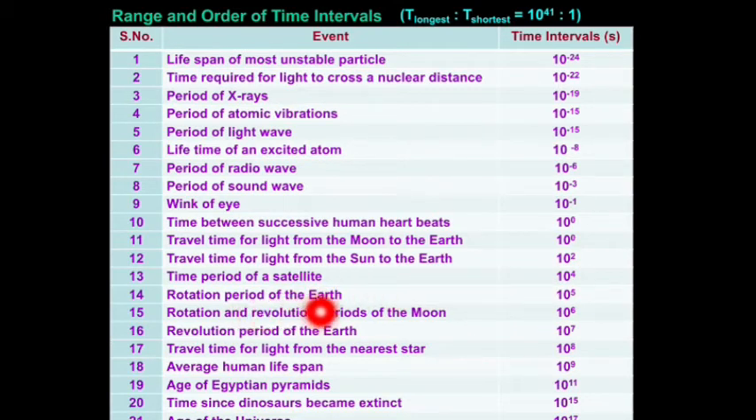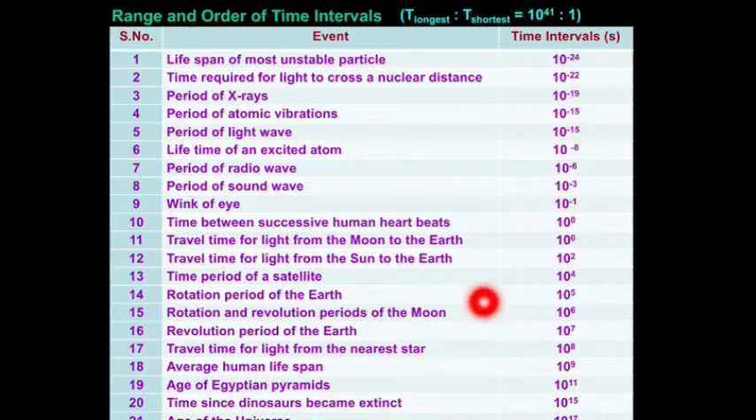Rotation period of earth is 10 power 5 second. Revolution period of the moon will be equal to 10 power 6 second. And travel time for light from the nearest star will be equal to 10 power 8. And average human lifespan is 10 power 9 second. Age of Egyptian pyramids will be equal to 10 power 11 second. And age of our universe is 10 power 17 seconds.